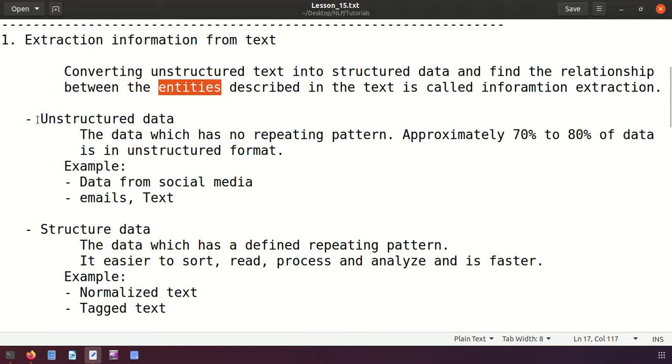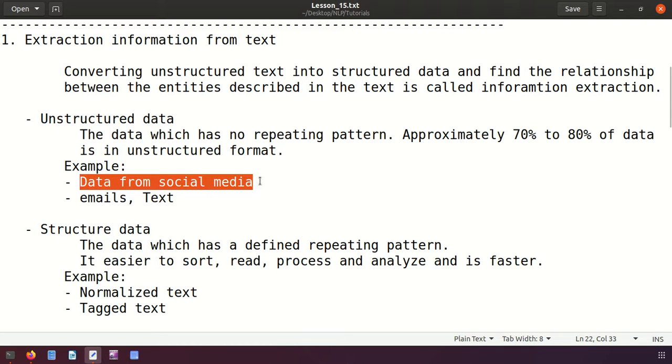Now let's see what unstructured data is. Unstructured data has no repeating pattern, right? And approximately 70 to 80% of the data around us is unstructured data. For example, data which comes from social media, emails, and text are examples of unstructured data. They are not ready for computation. We have to do some text normalization or pre-processing.